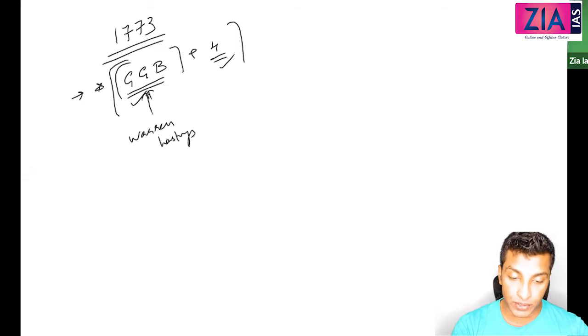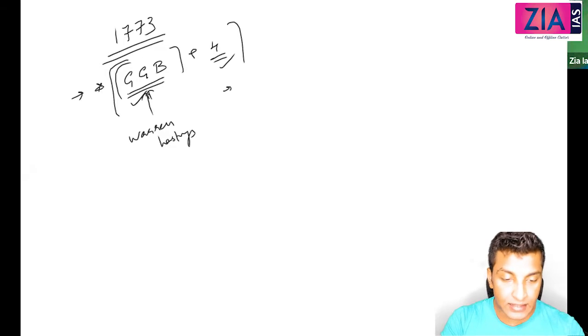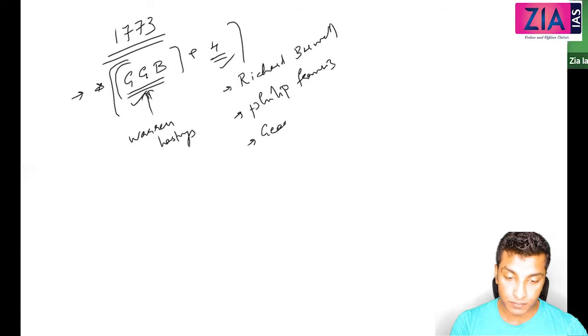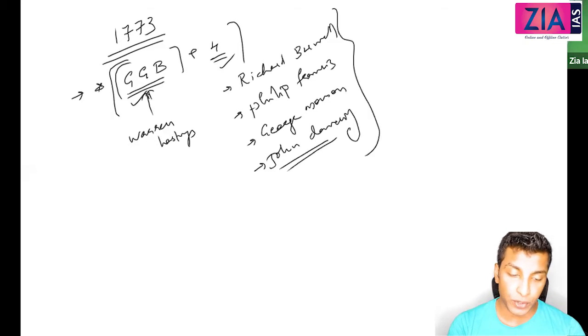Okay, and the 4 members, guys, some of these important facts that I'm discussing are not there in Lakshmikant, so you can take down these notes. The 4 members are Richard Barwell, Philip Francis, George Monson, and John Clavering. Since these are the first 4 members, we need to know this. So Warren Hastings was the first Governor General of Bengal, with 4 council members. Decisions are taken on the basis of majority.